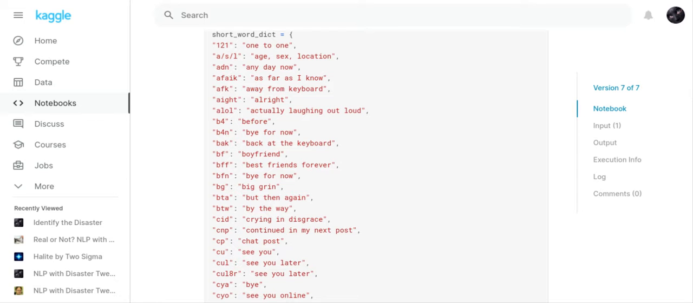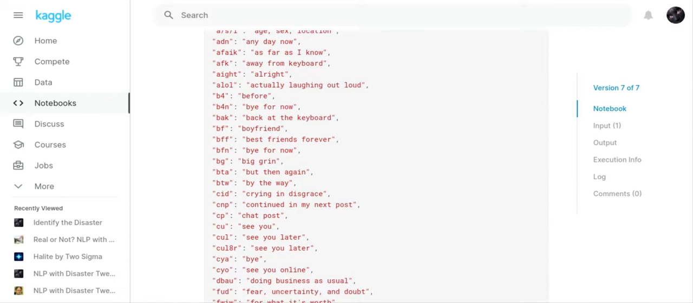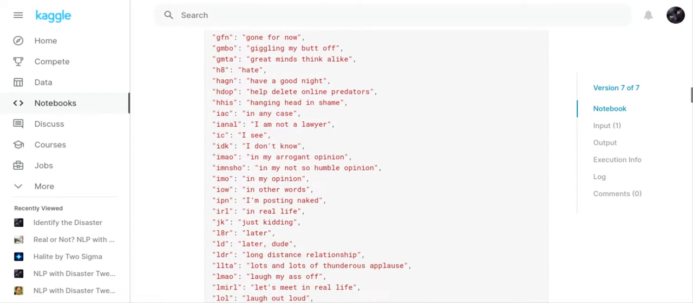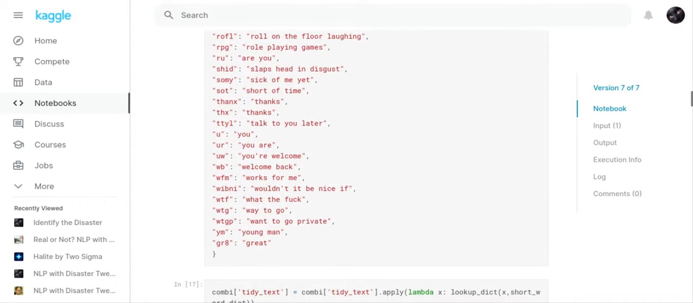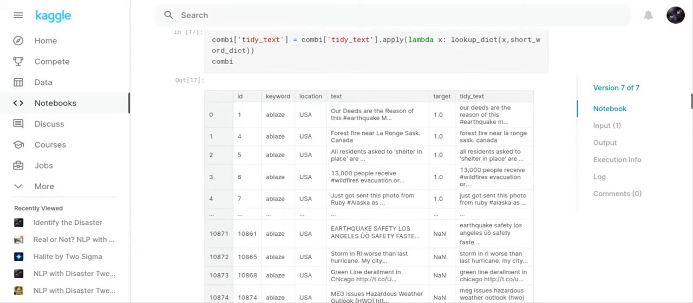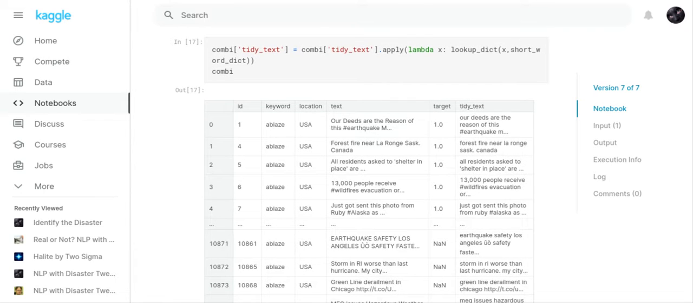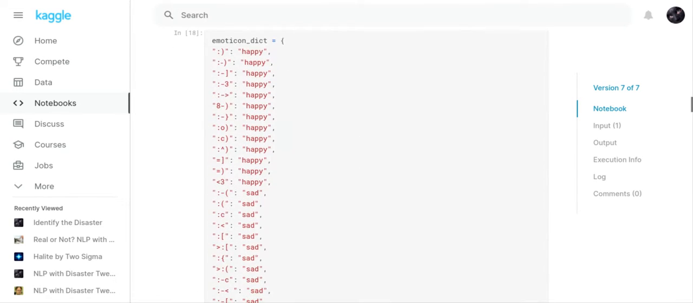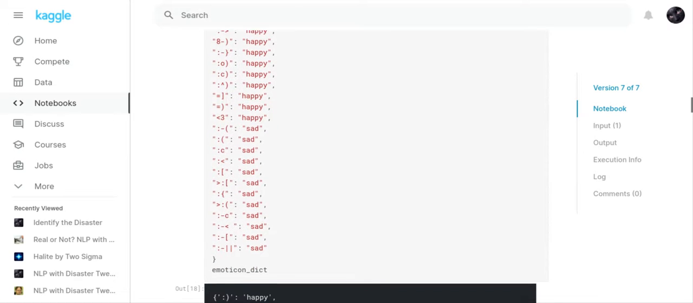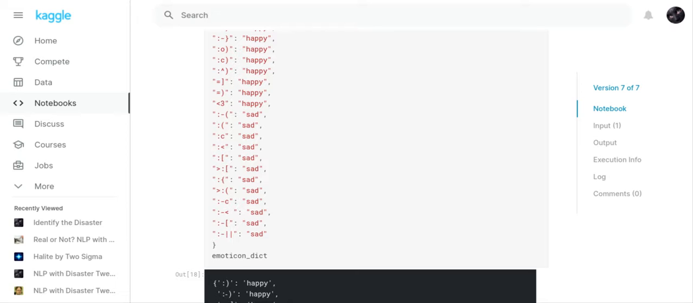And then we had a short word dictionary. So any words that were short, the actual words were put in there. So we put all the short words in their actual words in place of the short words. We had an emoticon dictionary. So all of the emoticons, it replaced it.